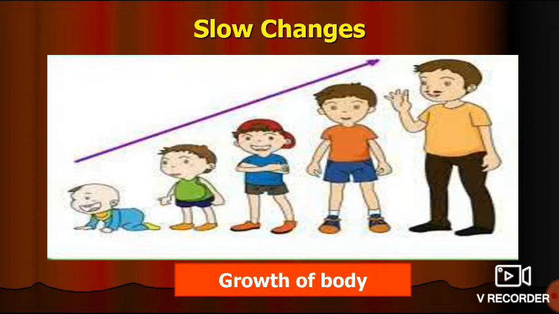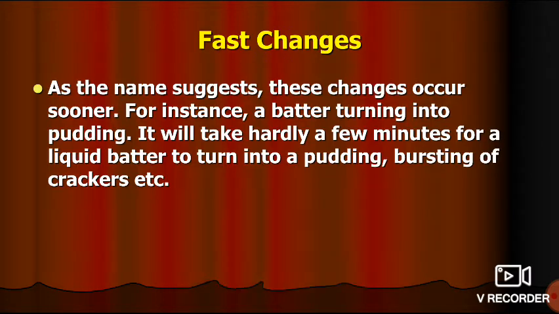Can you see that? I hope you can observe that your height is increasing by seeing your photographs of your young age, and now you can compare your current height with when you were a baby at 2 years of age, 1 year of age. So definitely you can see that there was change, and this is again an example of slow changes.